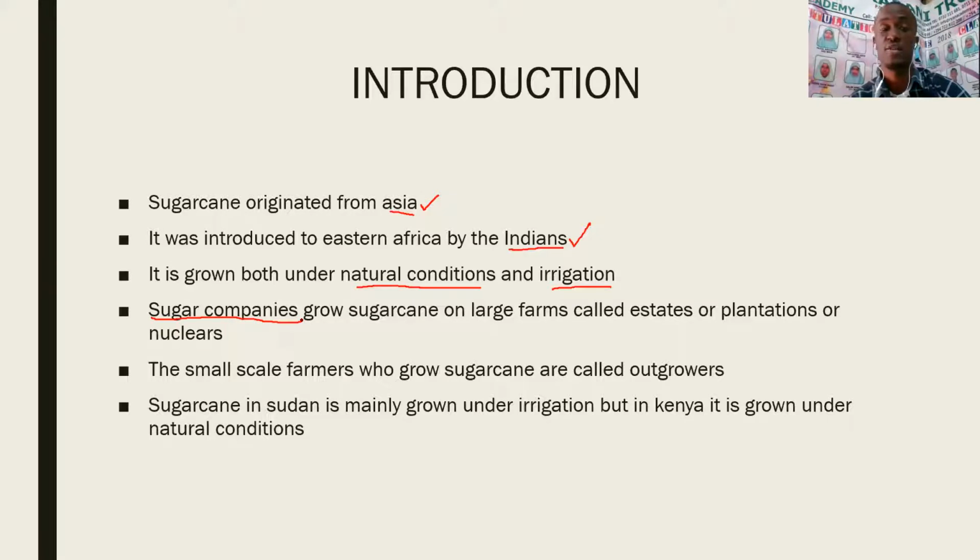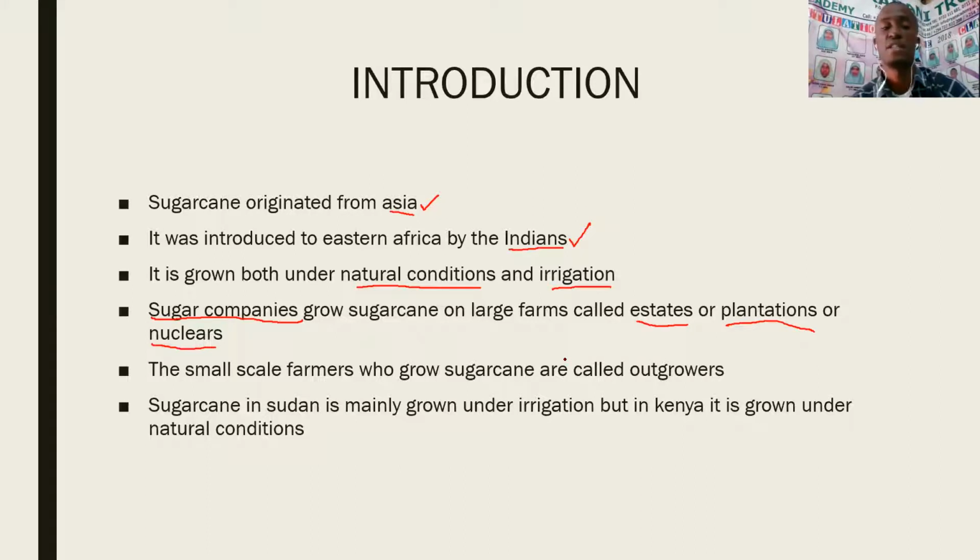And the farms set aside by sugar companies where sugarcane is grown are known as estates or plantations or nucleus. So they have how many names? They have three names. Sugarcane companies grow sugarcane on large farms called estates, plantations, or nucleus.